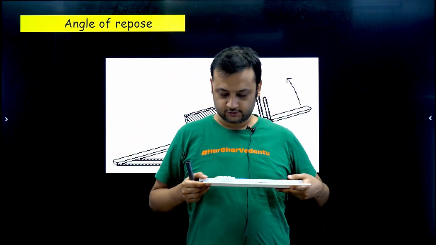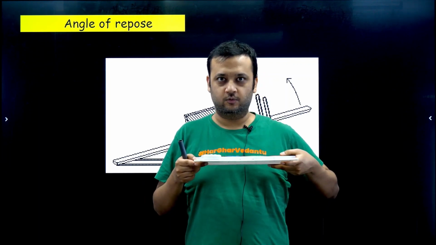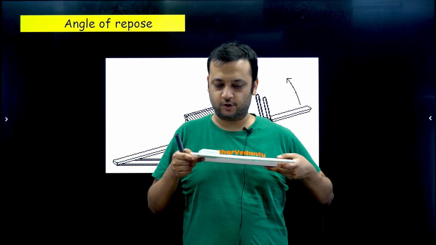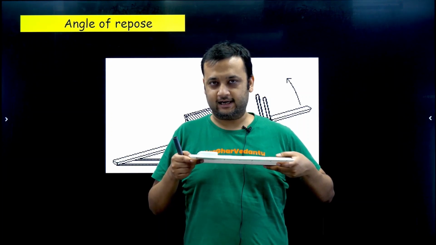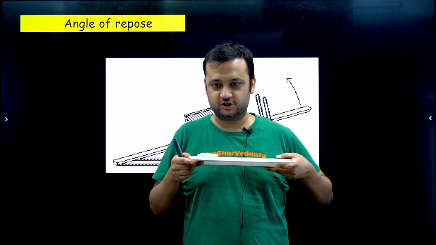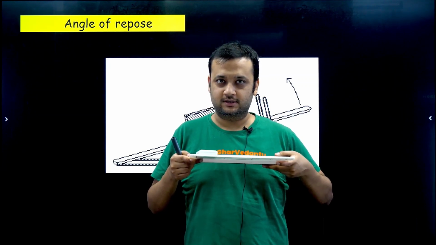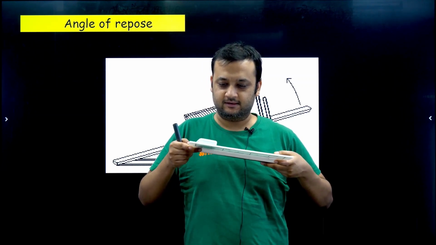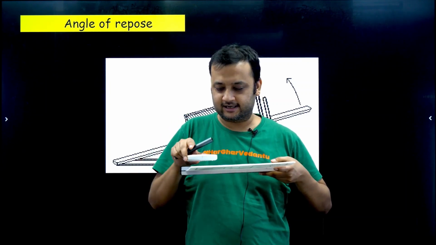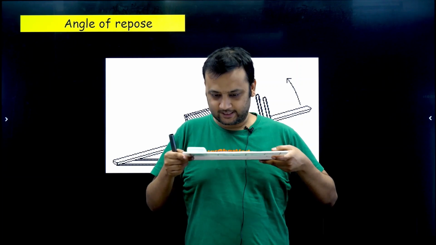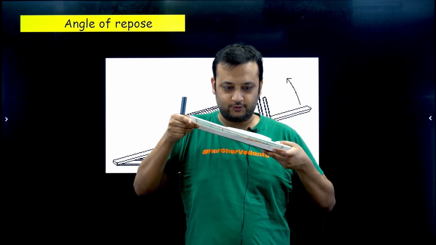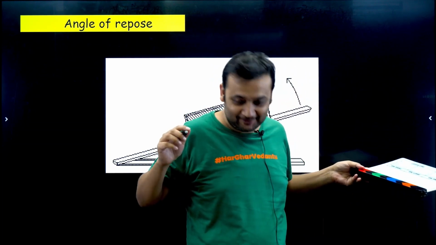Now, the very obvious thing is that if I keep on increasing the angle of inclination, then at a particular value of inclination, this remote is going to slide. So let's see. You can see it starts sliding. In fact, it started sliding very easily. I'll do this again. So you can see at this angle. Oh no, my bad. Sorry.